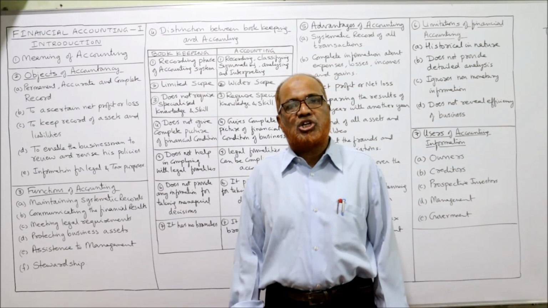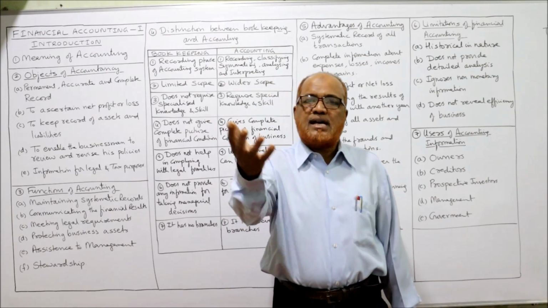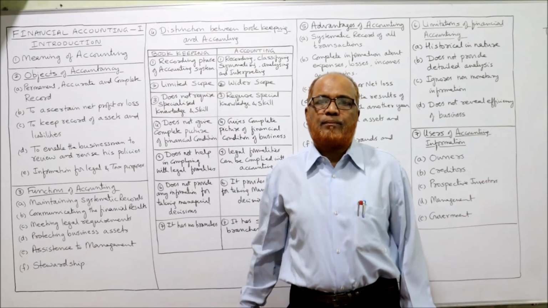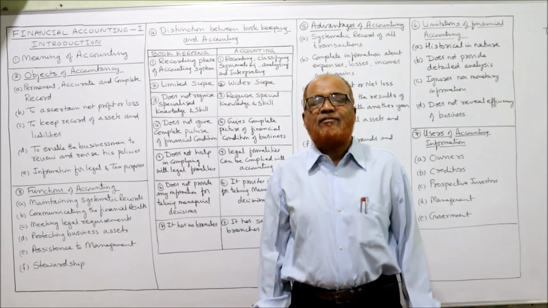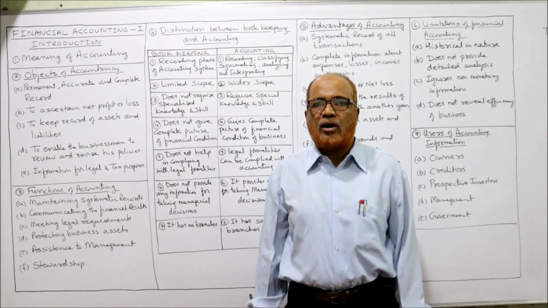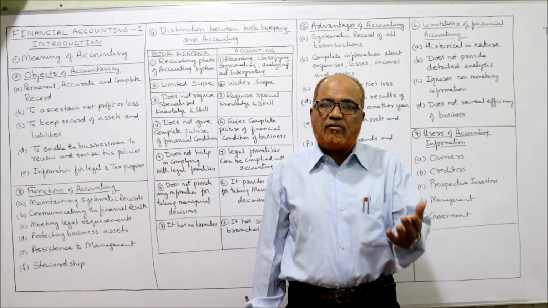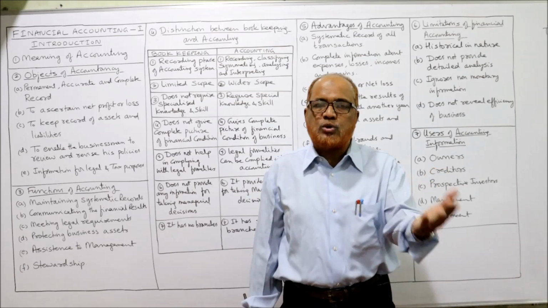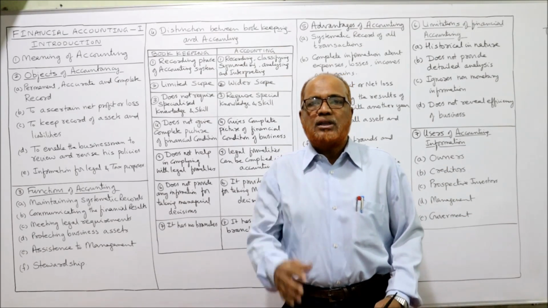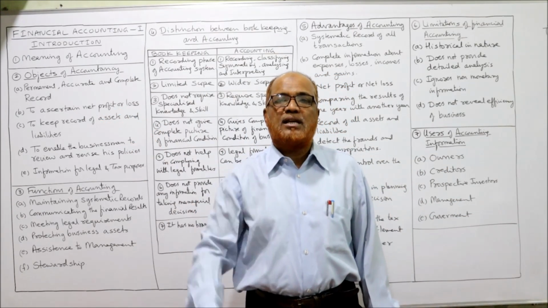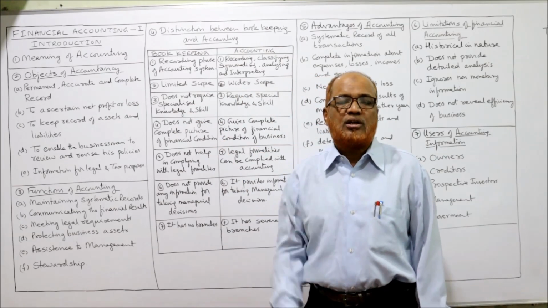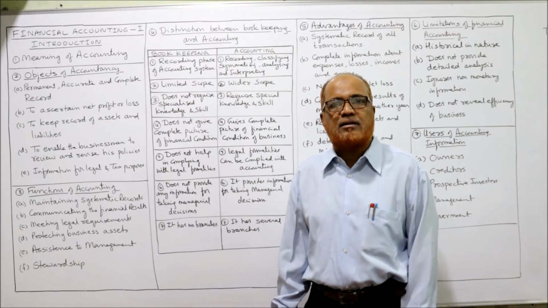That is called communicating. For example, if the business wants a loan from a bank, without seeing the financial position the banker will not extend the loan. The banker will see the financial position of the business. So accounting has to supply the necessary information, communicate the financial information, to the bankers.